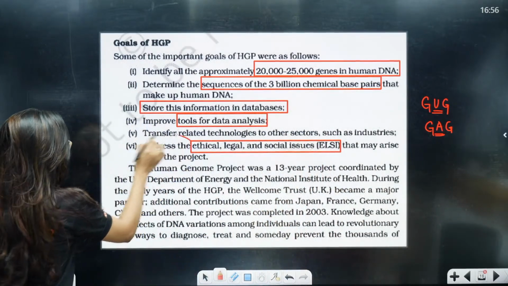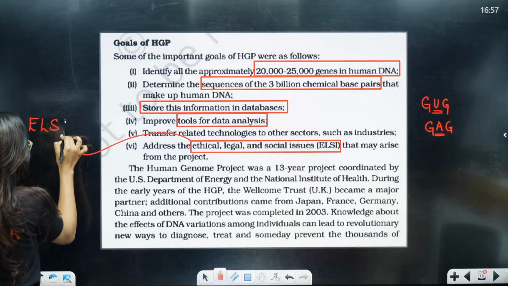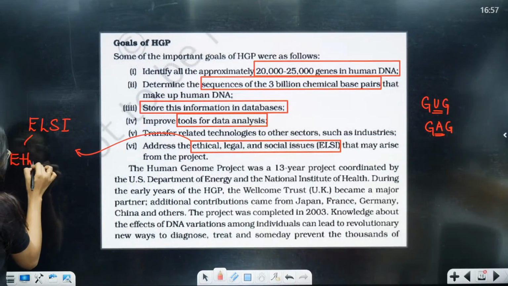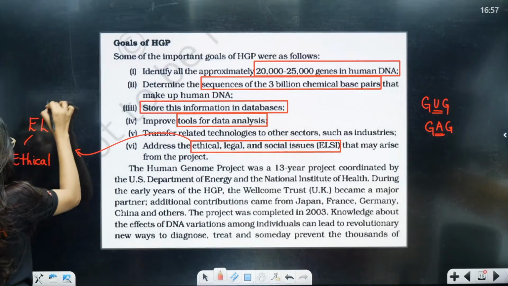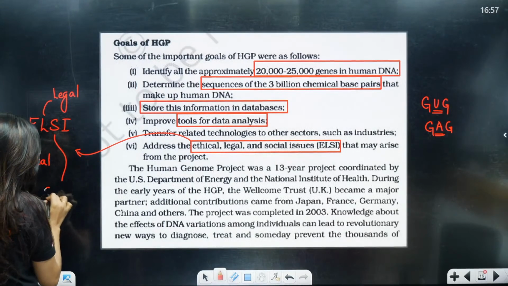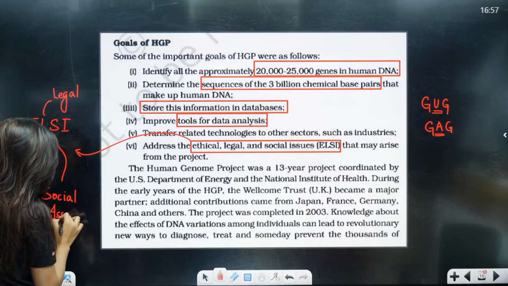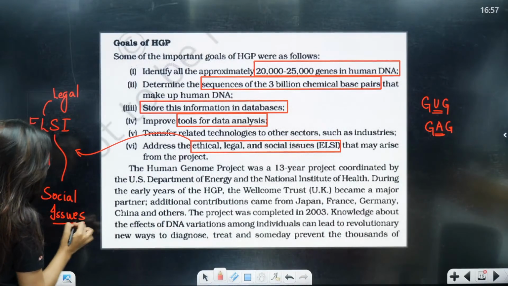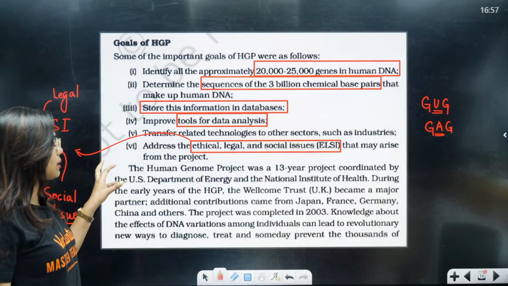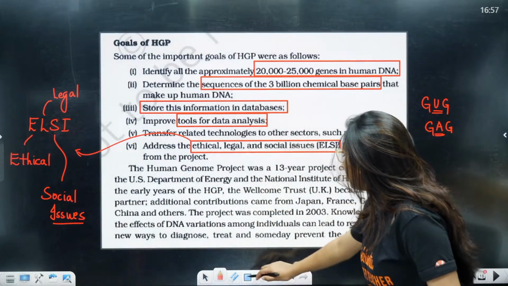ELSI, that full form is important: ethical, legal and social issues. We will be able to address all the ethical, legal and social issues that may arise from the project as well.